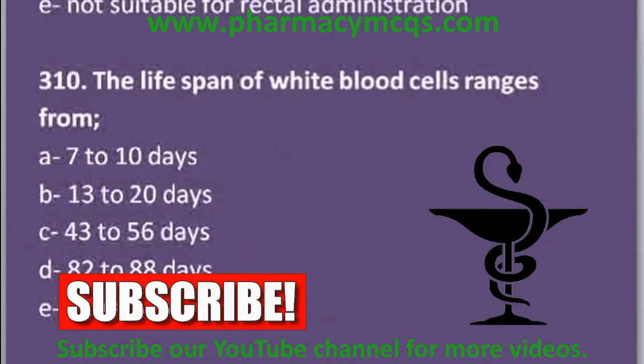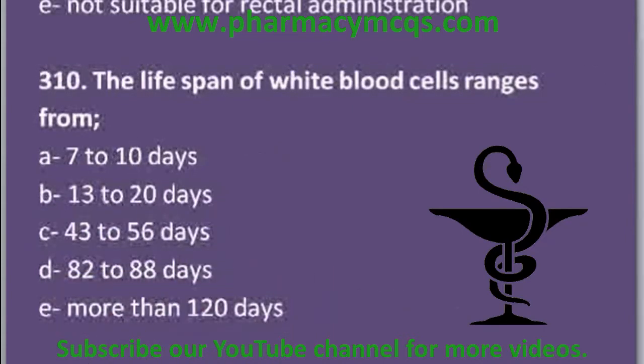Now the last MCQ: the lifespan of white blood cells ranges from 7 to 10 days, 13 to 20 days, 43 to 56 days, 82 to 88 days, and more than 120 days. Actually, white blood cells are the vital part of our immune system, and the question asks here about their lifespan, and that ranges from 13 to 20 days. For platelets, it was about 8 to 12 days, and for white blood cells, it is 13 to 20 days. So it is their lifespan.